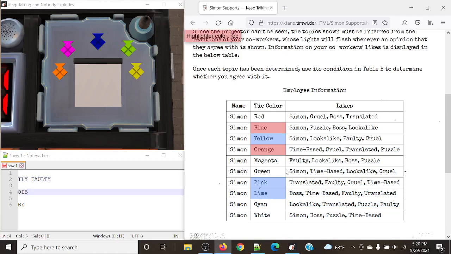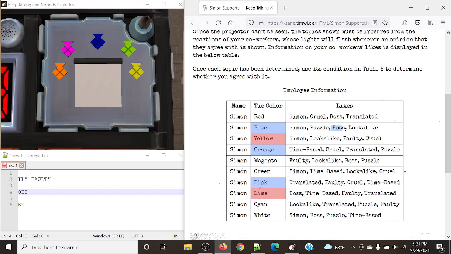Next up is orange, blue, and pink agreeing, and lime and yellow disagreeing. Let's take a look at what we have here. Simon, nope. Puzzle, nope.